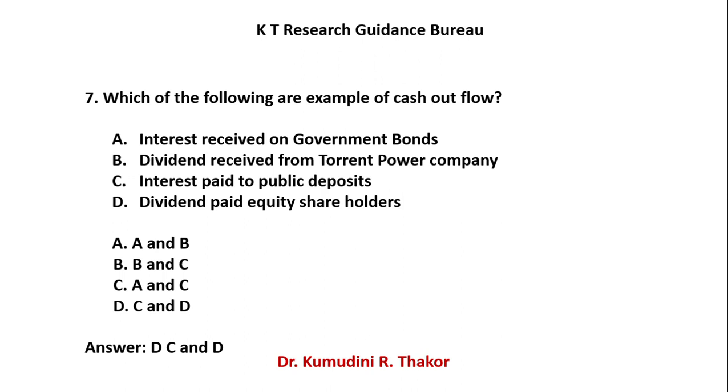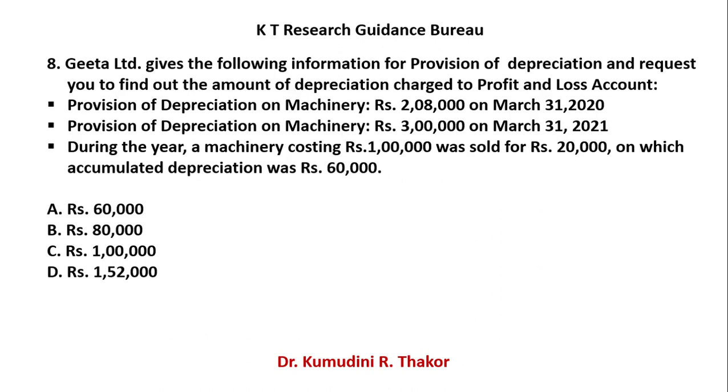I tried to explain cash flow with theoretical questions. Now let's move to the practicals so that you can understand how to find out cash inflow or outflow. Example: Gita Limited gives the following information from provision of depreciation and requests you to find out the amount of depreciation charged to profit and loss account.